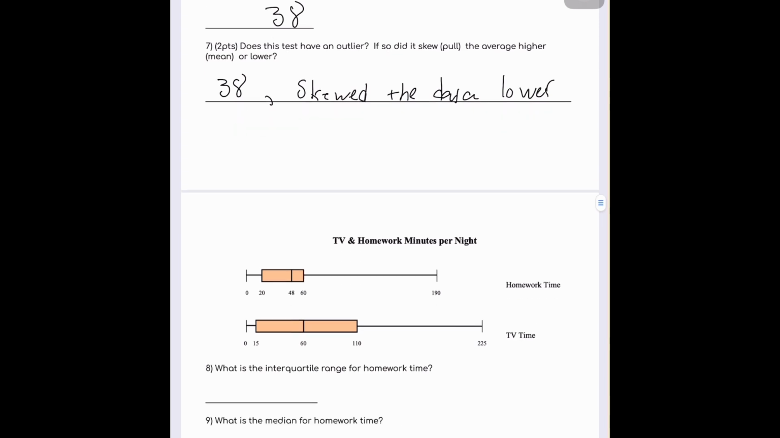All right. Now we're going to take a look at two box and whisker graphs. We're just going to answer some questions about them, and the last question is the comparison of the two. So what is the interquartile range for homework time? We look at the first quartile and the third quartile, and we subtract them. So 60 minus 20, and we're going to get 40.